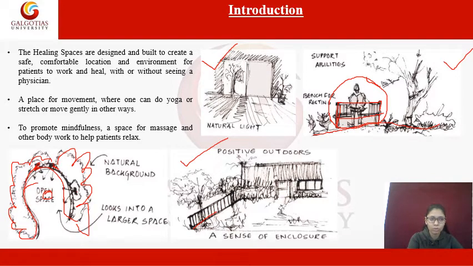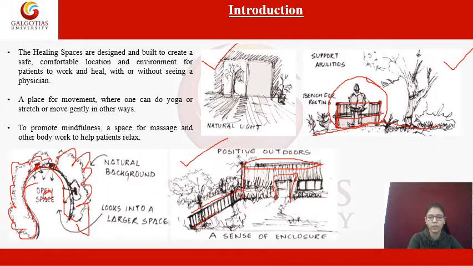So in healing landscapes we design some kind of outdoor activities for the patients, where they can come, they can sit, or as a source of entertainment in the building. So this is some kind of outdoor activity. Let's say maybe there is this, which also gives a sense of enclosure.